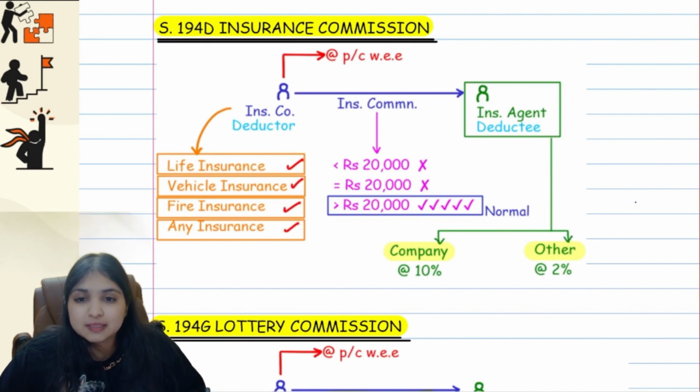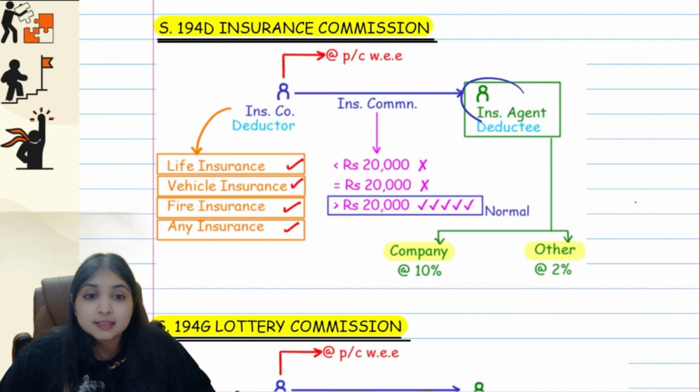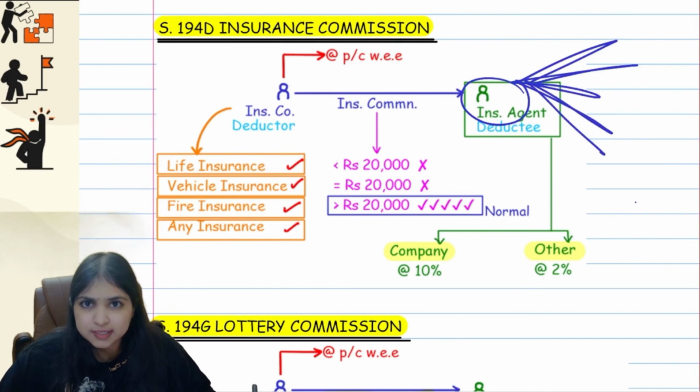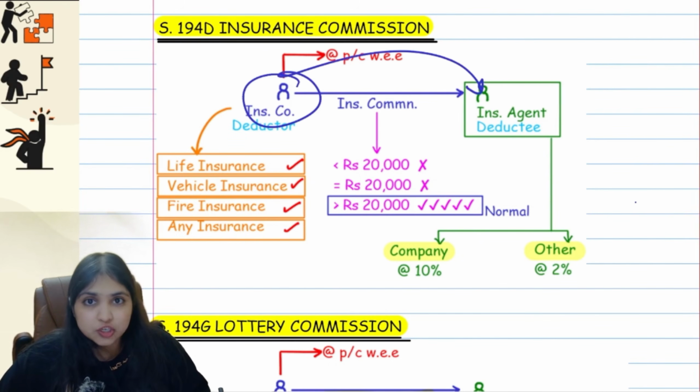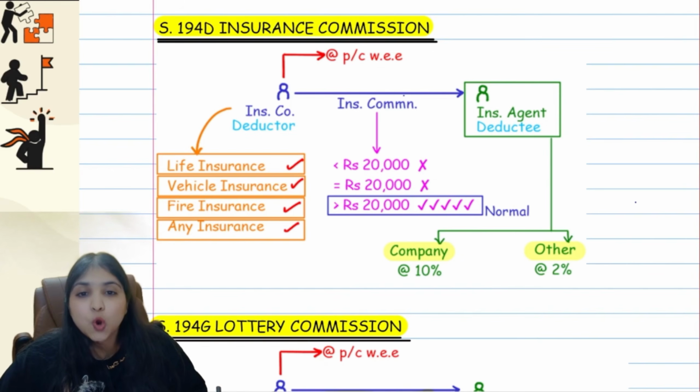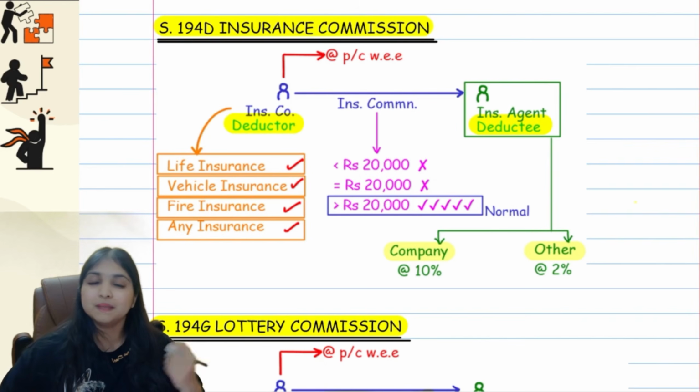Here what happens is the insurance company is giving commission to the insurance agent. See guys, the insurance agent will sell insurance policies. So for every insurance policy they sell, the insurance company will give insurance commission to the insurance agent. So on this insurance commission, 194D TDS will apply. This commission is an income for the insurance agent, and for the insurance agent, the source of this commission is the insurance company. So at source, the insurance company will deduct tax. The insurance company will become the deductor of tax and the insurance agent will become the deductee of tax.